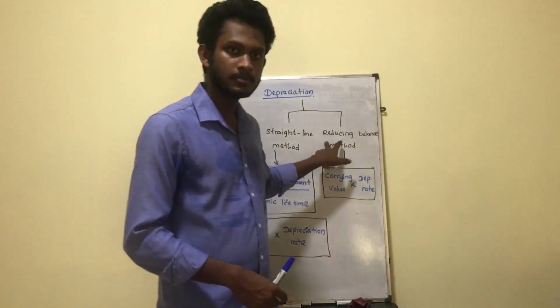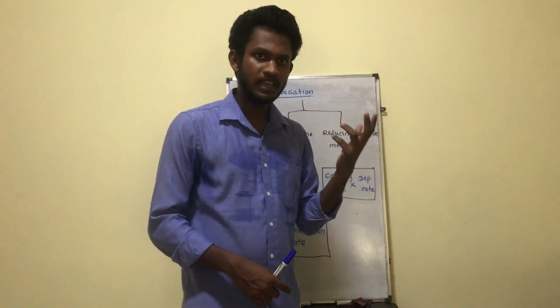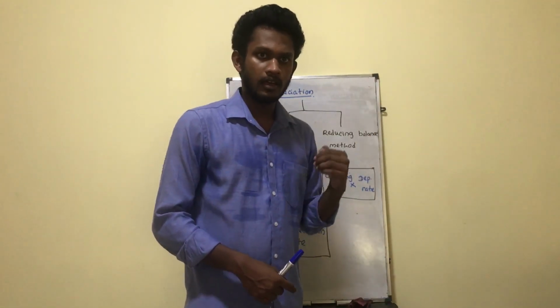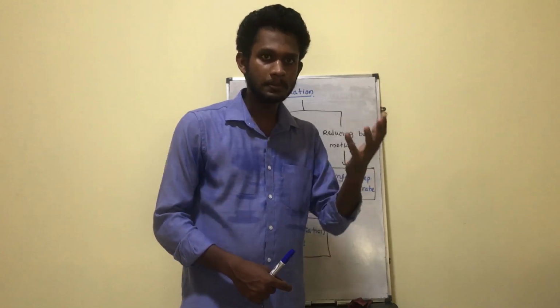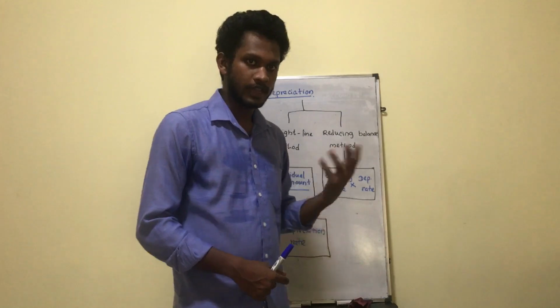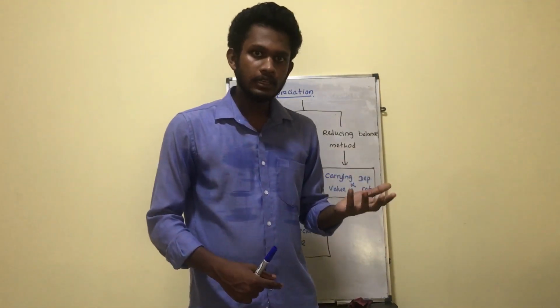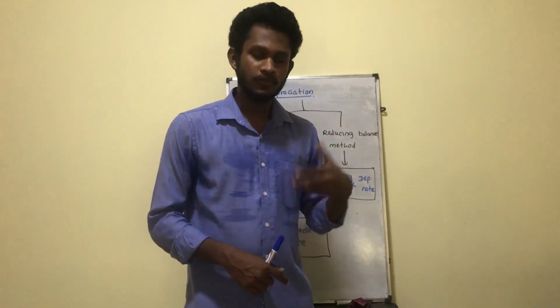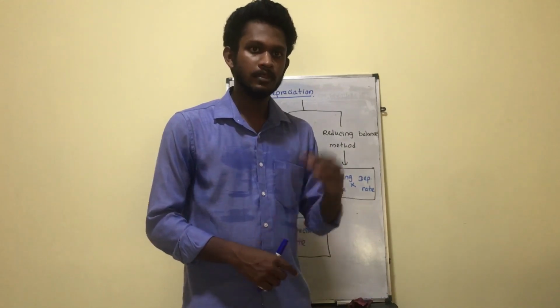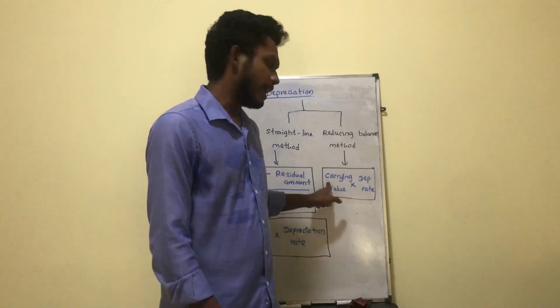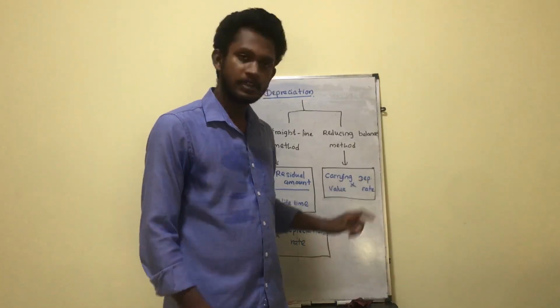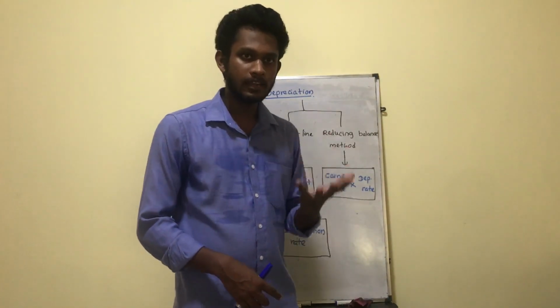So the reducing balance method, from the meaning of the words, you can understand the balance is getting reduced, or the depreciation charge is getting reduced. That means with the usage of the asset, or with the passage of the economic lifetime, the depreciation charge is getting decreased, right? Carrying value into depreciation rate. So what do you mean by the carrying value?